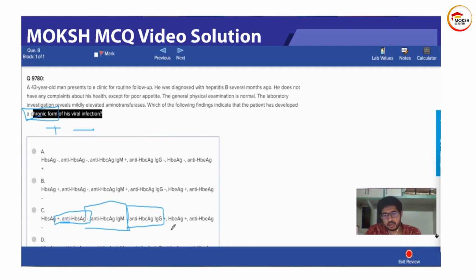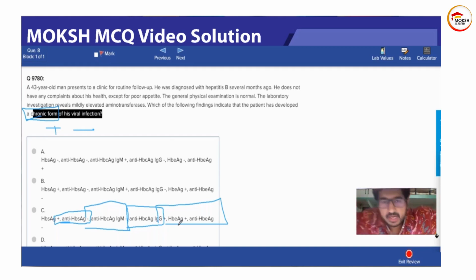Okay. Now we'll talk about HBeAg and anti-HBeAg. It's not really important in a chronic form to remember HBeAg and anti-HBeAg, but the main thing you have to remember is HBeAg will be positive because the body is suffering from infection. And to be very specific, anti-HBe will be negative. Yes, because basically this is talking about a high infectivity case or a person with an active infection.